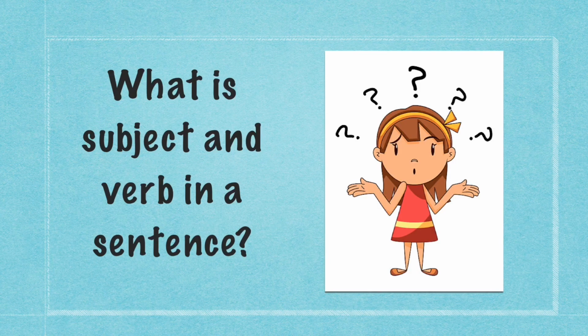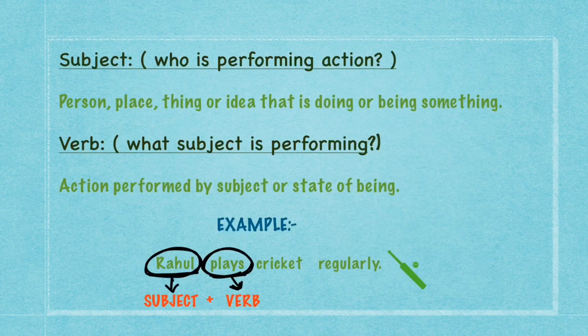Firstly, we will discuss what is subject and verb in a sentence and how to identify them. To identify the subject, first we'll have to ask the question, who is performing the action? The answer to this question will be the subject in the sentence. Person, place, thing or idea that is doing or being something is the subject in the sentence. Verb, what subject is performing? The answer to this question will be the verb. Action performed by the subject or state of being. These are the verbs in the sentence.